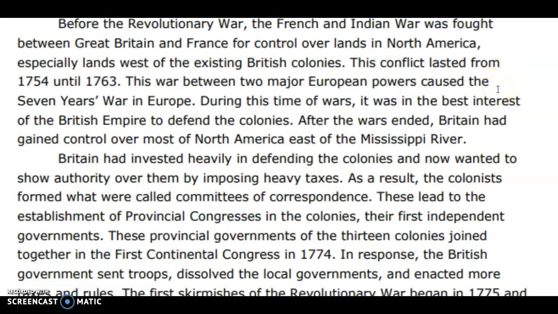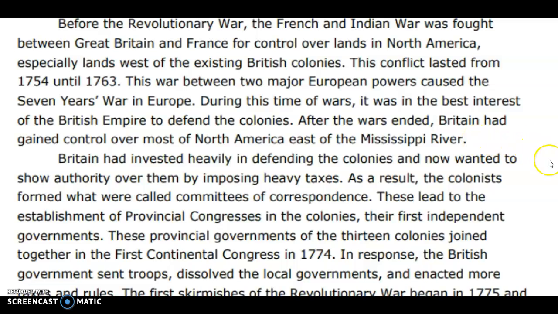This war between two major European powers caused the Seven Years' War in Europe. During this time of wars, it was in the best interest of the British Empire to defend the colonies. After the wars ended, Britain had gained control over most of North America east of the Mississippi River.